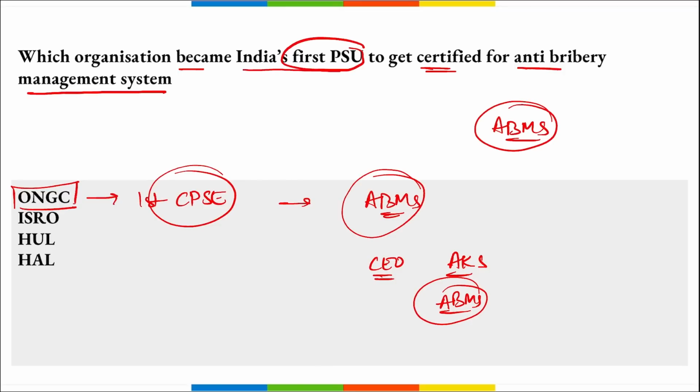Apart from this, ONGC was also the first organization in India that adopted the Integrity Pact by Transparency International in 2015. Correct? So, in order to stop bribery, in order to prevent it, in order to detect it, and in order to punish those people and address the bribery situations, ONGC became the first PSU to get this anti-bribery management certificate. Right?